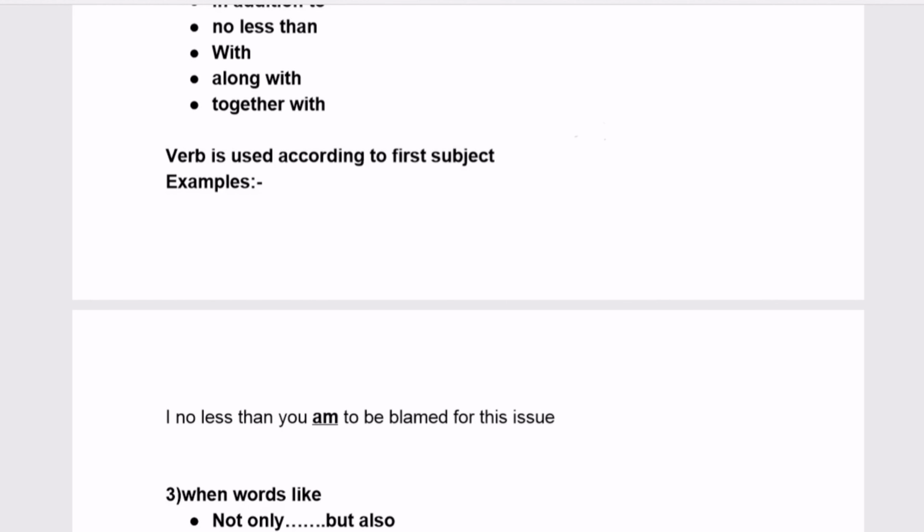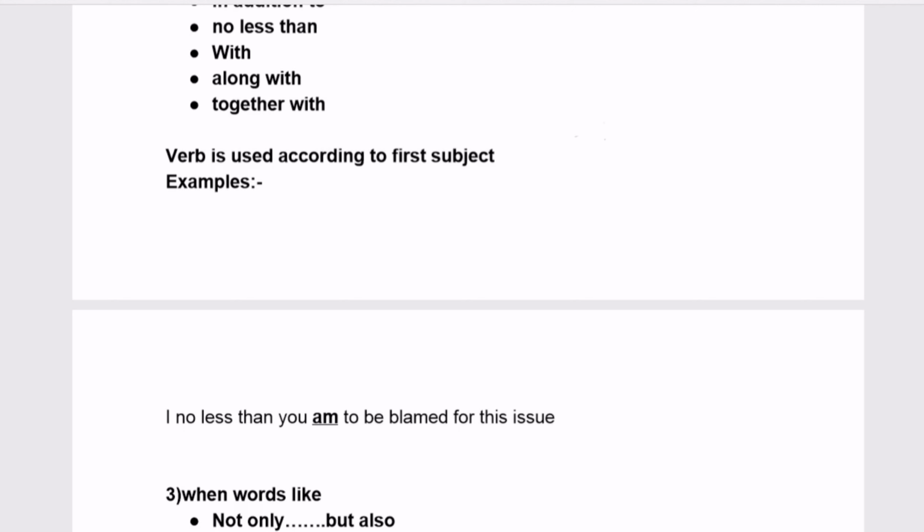If you listen this sentence, it may seem correct because we tend to see the immediate noun, that is I no less than you. If you hear are after you, it may seem correct. But the correct answer is I no less than you am to be blamed for this issue. Why I am using am here is after I we will be using am.